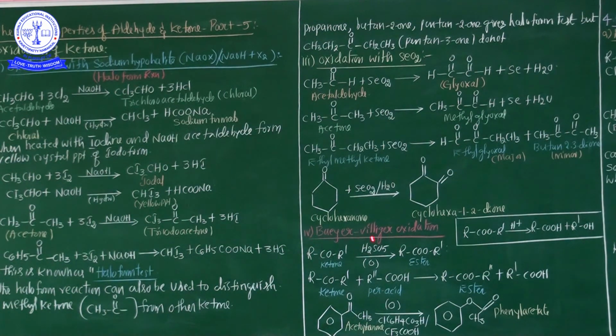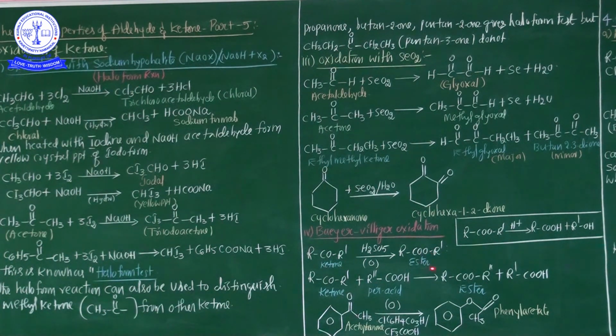And one more familiar, most important oxidation process, this is for board level. This chemical property is very important at board level: the Baeyer-Villiger oxidation method. Baeyer-Villiger oxidation. Put a star mark in your notebook. This is the most important.